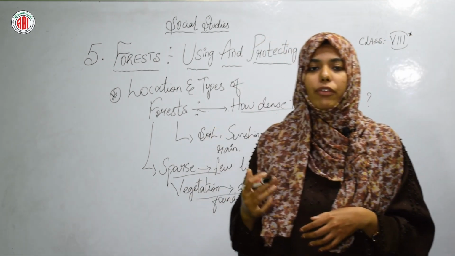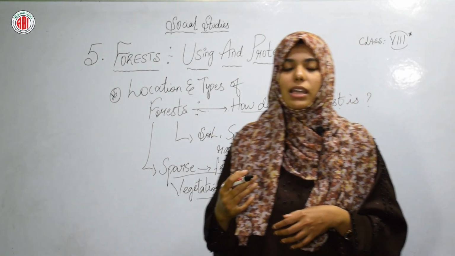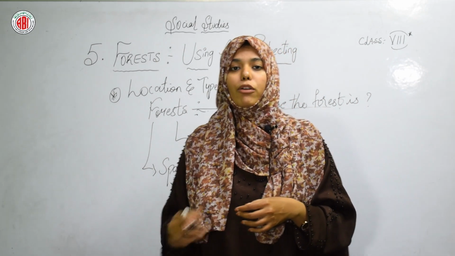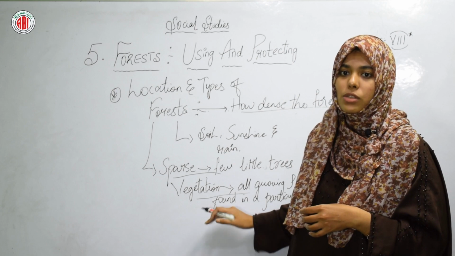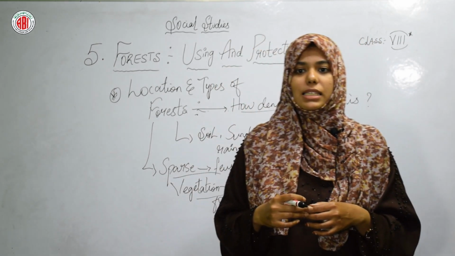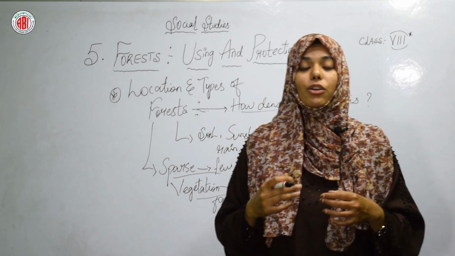Another way to consider the condition of the forest is looking at the type of vegetation that grows in them. Different kinds of trees grow in places which have a particular climate.